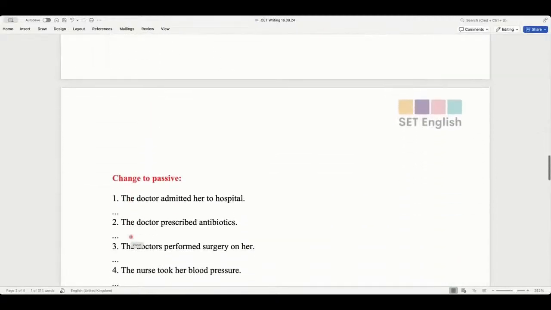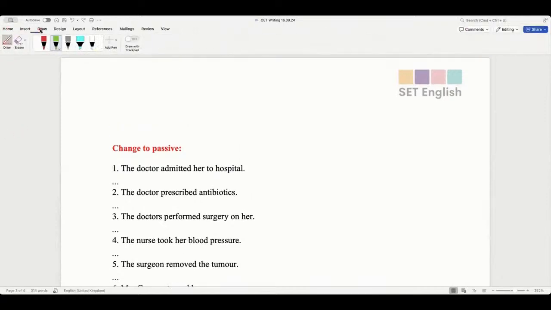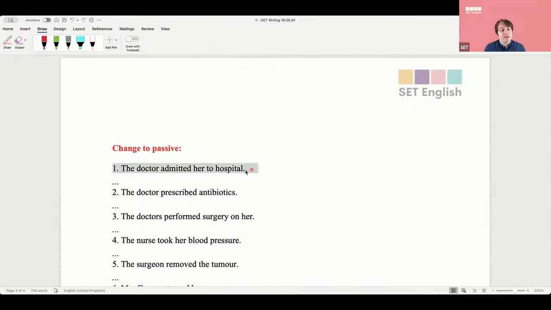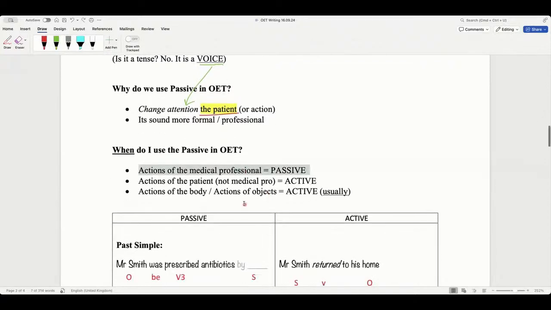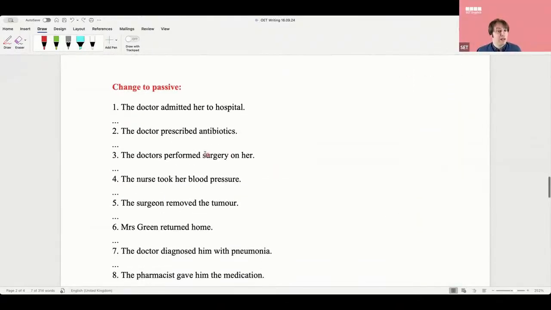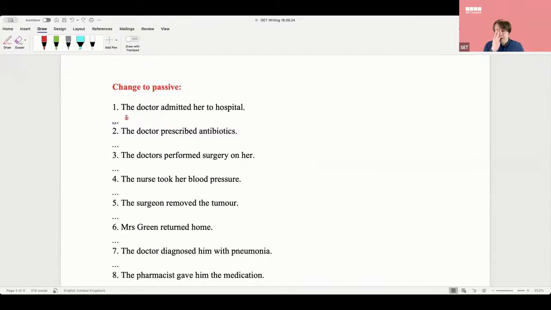Omi, can you look at this one? Can you read that? What does it say? The doctor administered her to hospital. Admitted her to the hospital. Naomi, is that correct? Can I do that in OET? No. Why not? Because when you tell us the professional is doing something, we should use passive. Does everyone agree? We should not be saying "the doctor." Have you ever seen that? You will never do that, right?